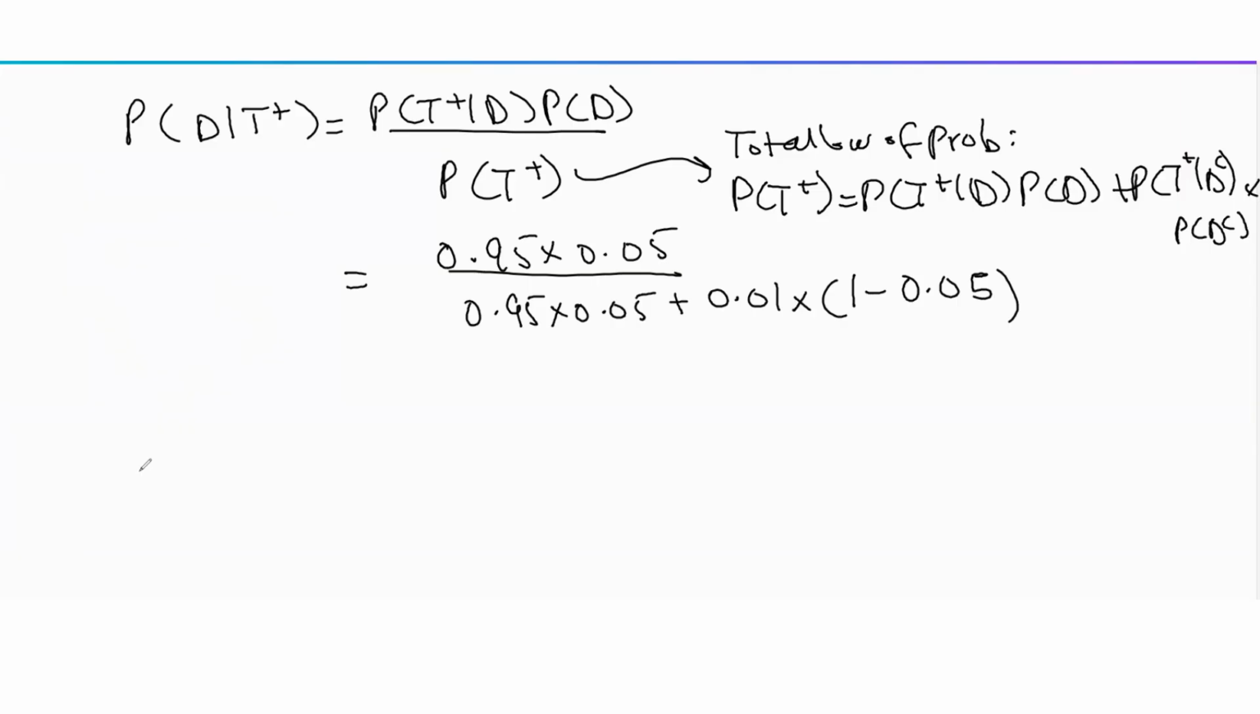So the key thing to remember here is that we use Bayes rule when you're given one form of conditional probability and you want to find its exact opposite form. Like in this case, you were given probability test is positive given disease and you wanted to find its exact opposite form, probability of disease given test is positive.